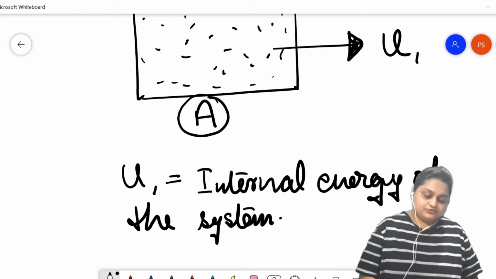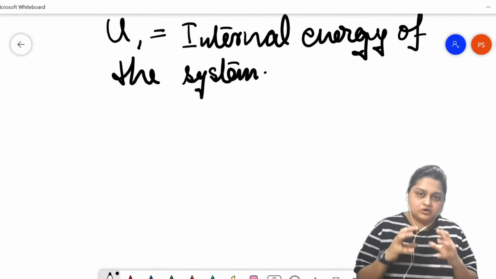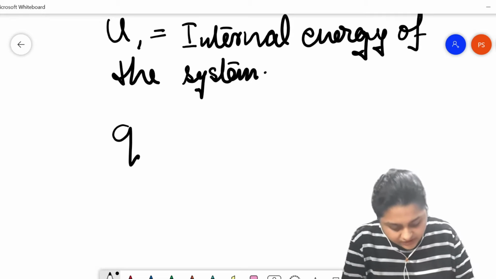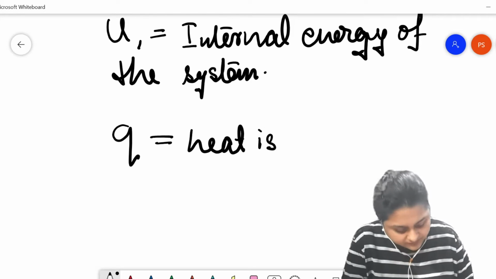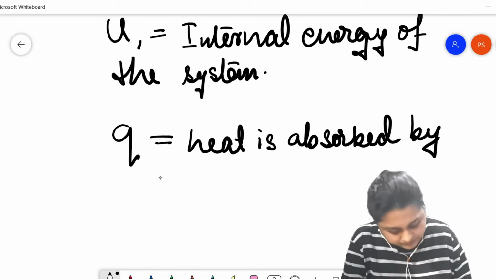Now, if we heat this system, a certain amount of heat will be transferred to this system. Let's say that Q amount of heat is absorbed by the system due to the heating.